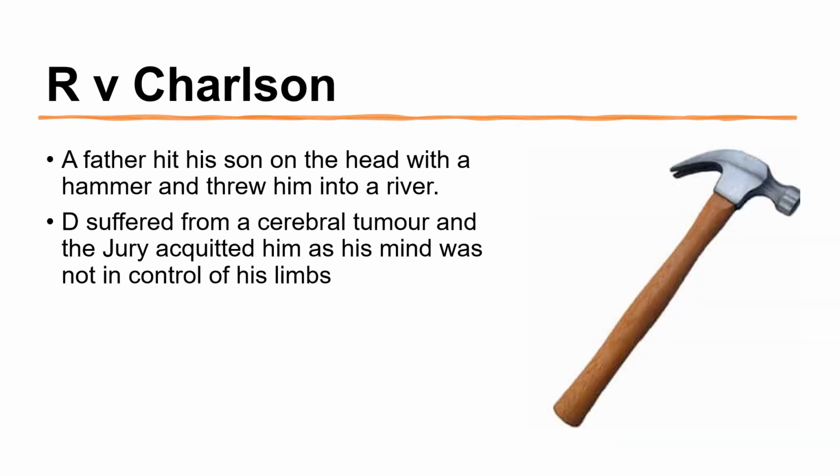Now in Charlson, a father hit his son on the head with a hammer and threw him into a river. Now the defendant suffered from a cerebral tumour, and the jury acquitted him as his mind was not in control of his limbs. So again, here we've got a total loss of control. This will support the defence.